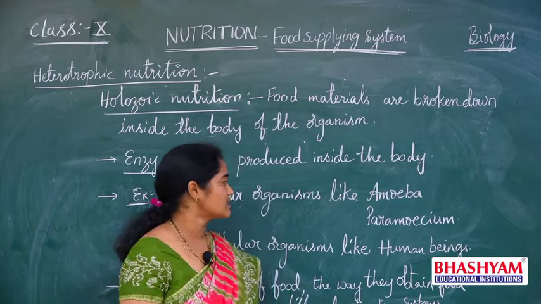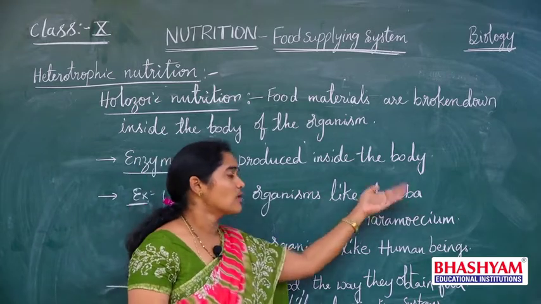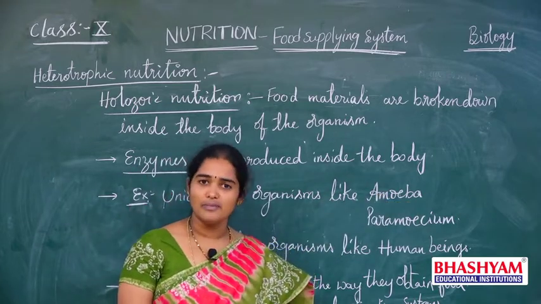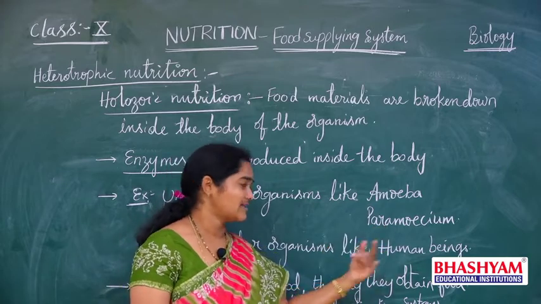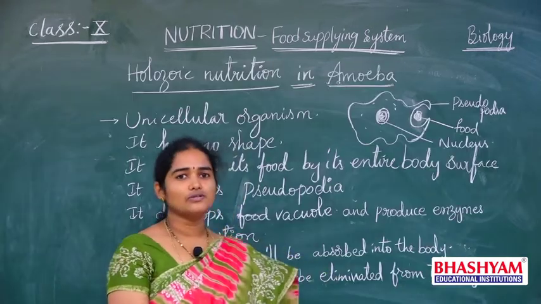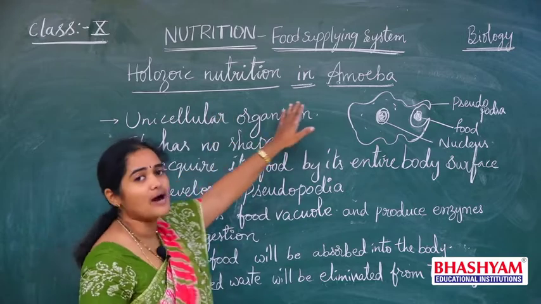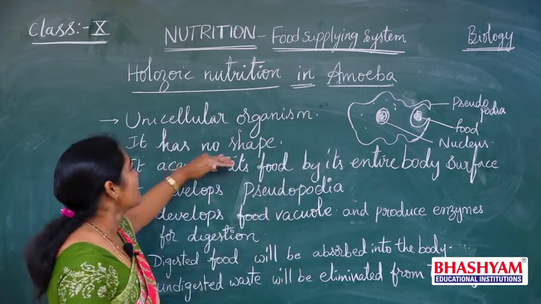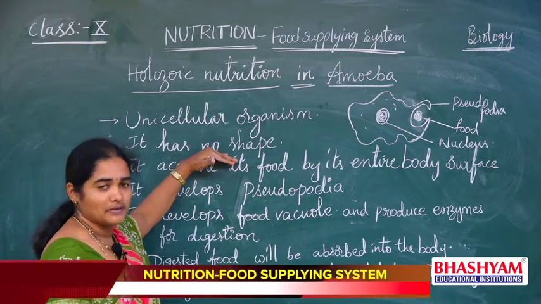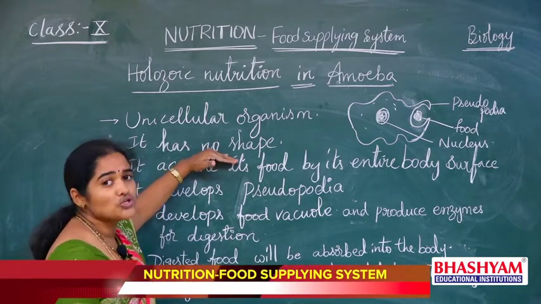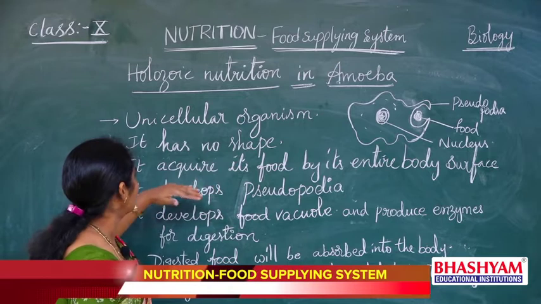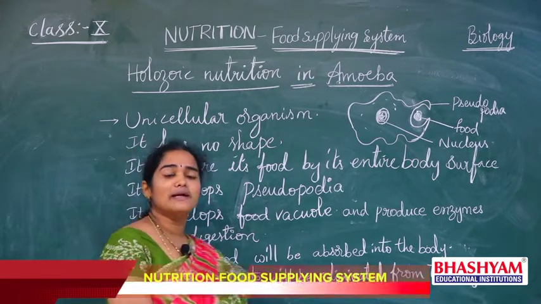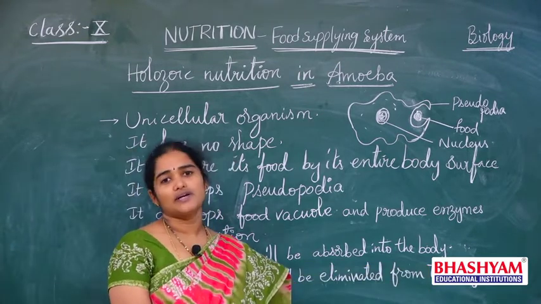Now let us discuss first the holozoic nutrition in amoeba, and then paramecium, and then human being. Now let us go through holozoic nutrition in amoeba. It is a unicellular organism. It doesn't have any specific shape. That means it has no shape. Understand? And here it acquires its food materials by its entire body surface.